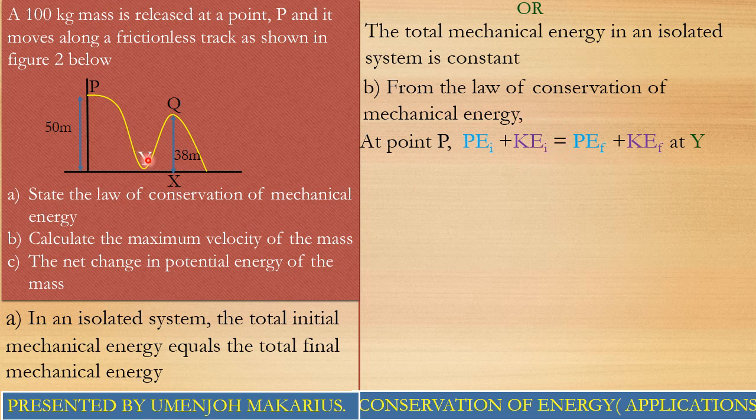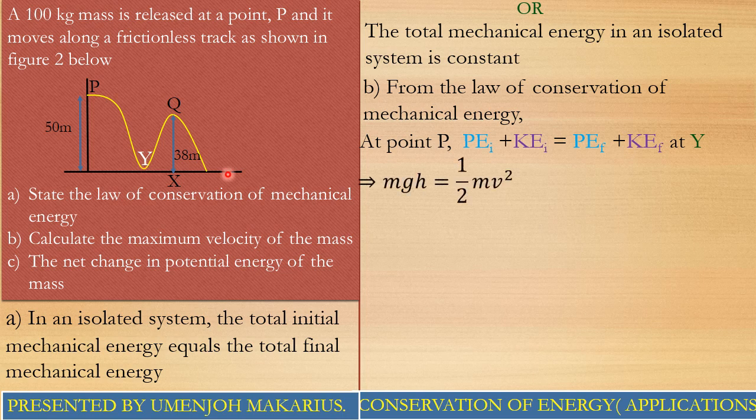And at this point Y, the mass arrived momentarily at the ground here. So in other words, guys, the final potential energy at this point has to be zero. That therefore implies that our potential energy at the point P, we know that potential energy is given as what, guys? Mass times gravity times the height, right?